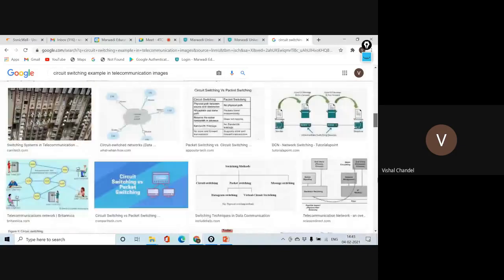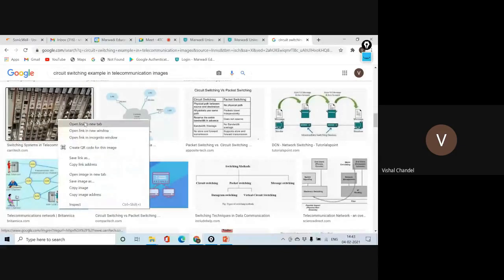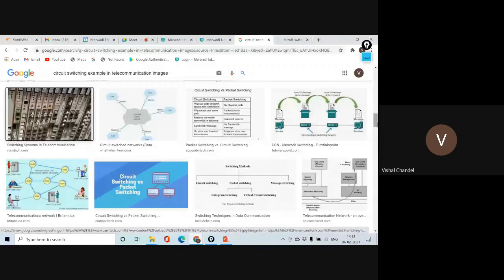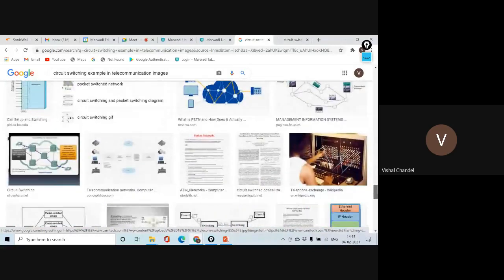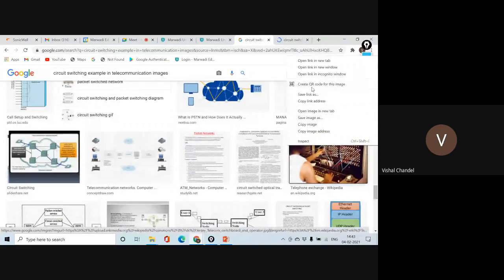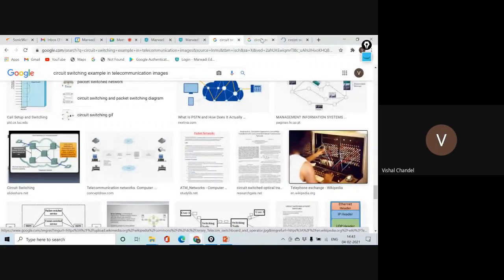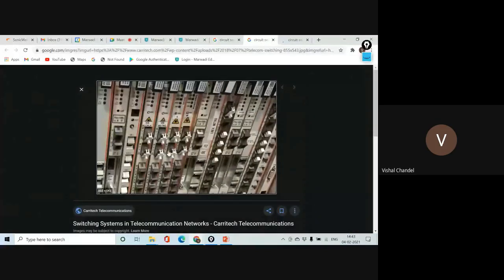Yeah, it's one example of switching. You can check how the telecommunication operators were switching your call.